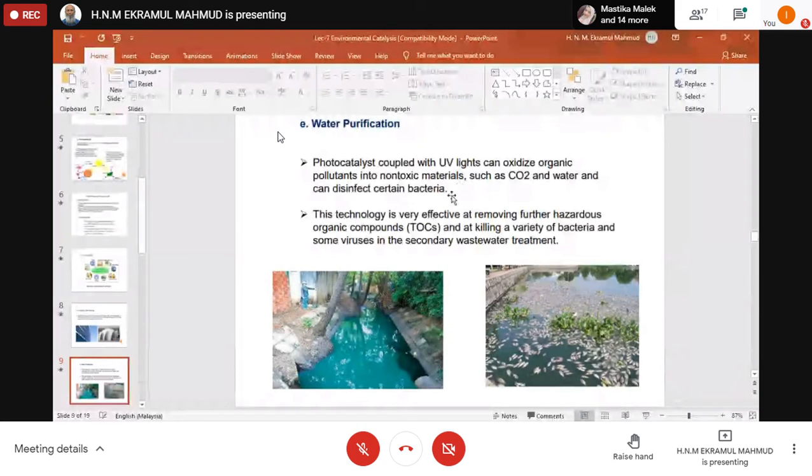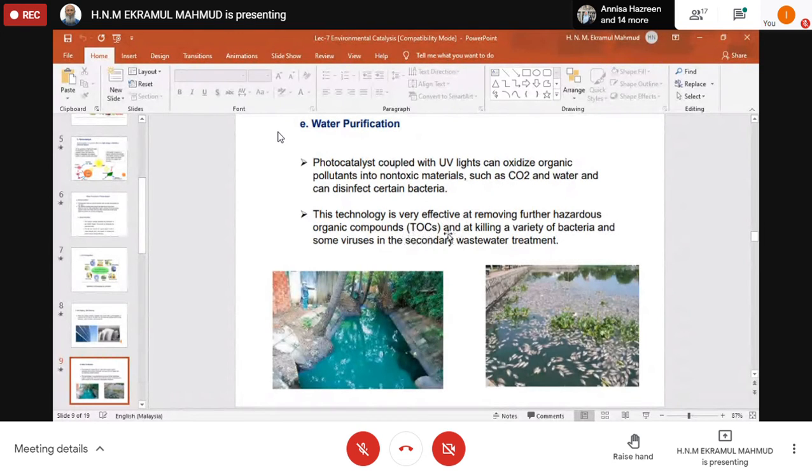We can convert the pollutants into carbon dioxide and water, because pollutants, if it is hydrocarbon based, of course it will produce carbon dioxide and water. But if it is heavy metals or other things, different, right? So we have many pollutants here in varieties, organic pollutants, inorganic pollutants, right? So this technology is very effective at removing further hazardous organic compounds. TOC, is that total oxygen carbon? TOC is another name for total organic carbon, right?